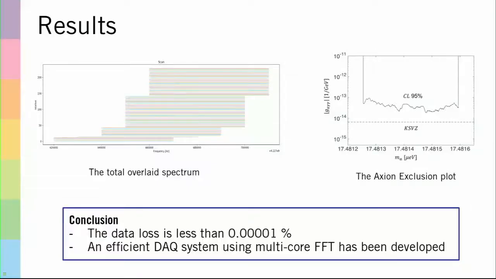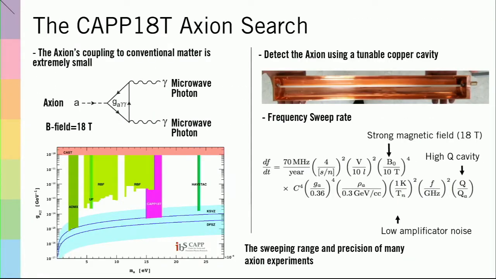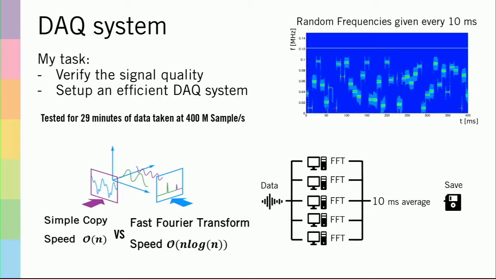And we see that we still have a whole bunch to go. We are the purple experiment there. We still need to see all those frequencies to completely say the axion does not exist, or if it exists at some frequency, to find it. So this was my project. Thank you very much.